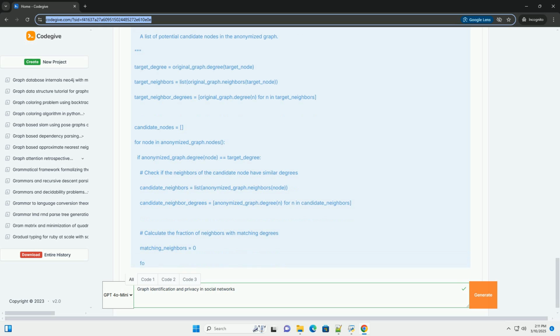8. Conclusion. Graph identification and inference attacks pose significant privacy challenges in social networks. A combination of anonymization techniques, differential privacy, and careful attention to ethical considerations is necessary to protect user privacy while still enabling valuable data analysis. The specific techniques used will depend on the specific data, analysis goals, and privacy requirements. This is an active area of research, and new privacy-preserving techniques are constantly being developed.